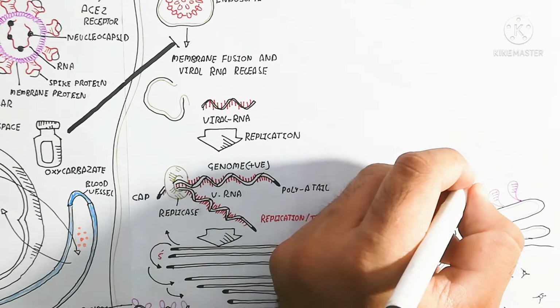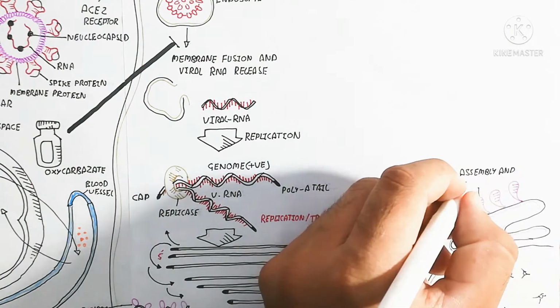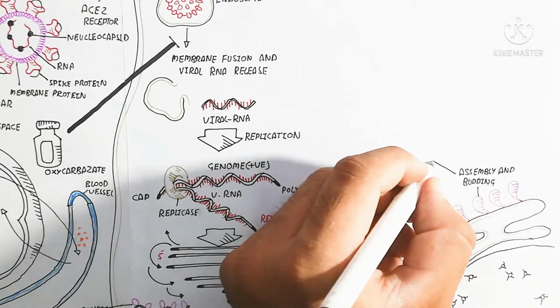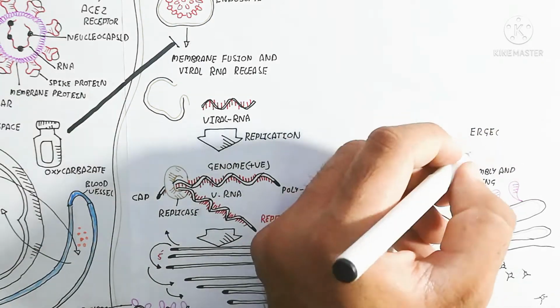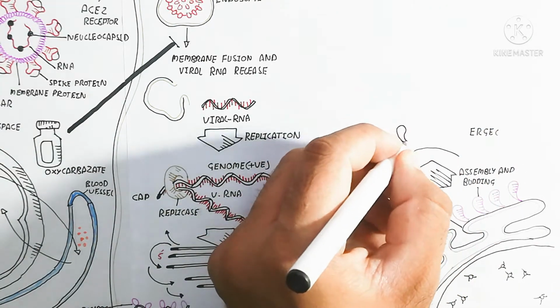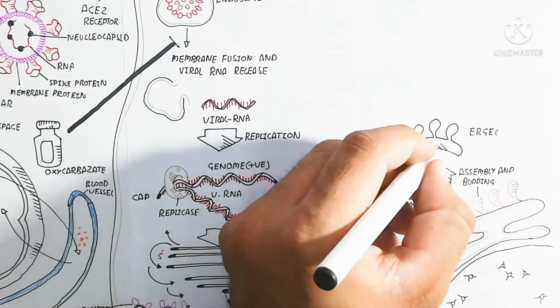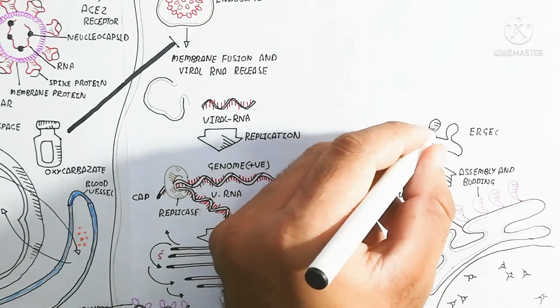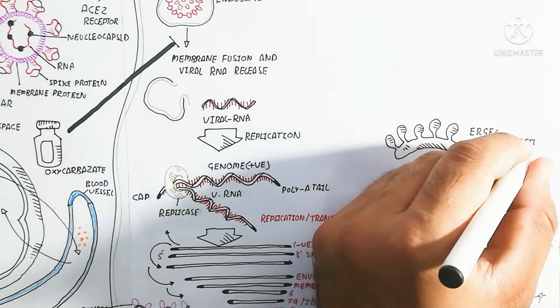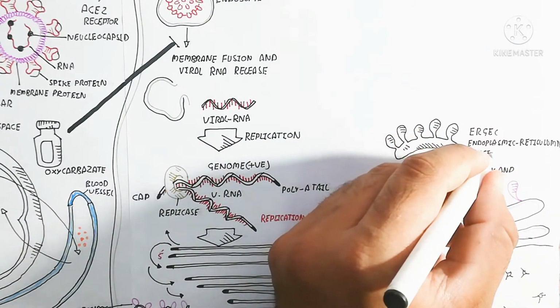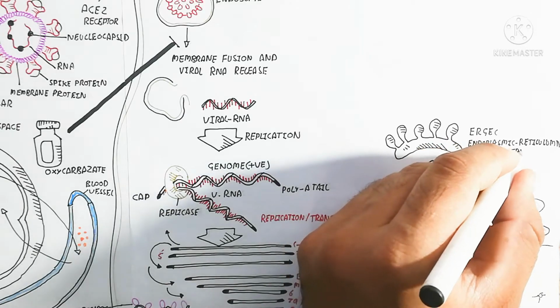So the assembly and budding will be formed. This budding is the maturation of the protein, while the ERGEC, the endoplasmic reticulum Golgi intermediate complex, will be formed. This ERGEC is further trafficked into the Golgi bodies.